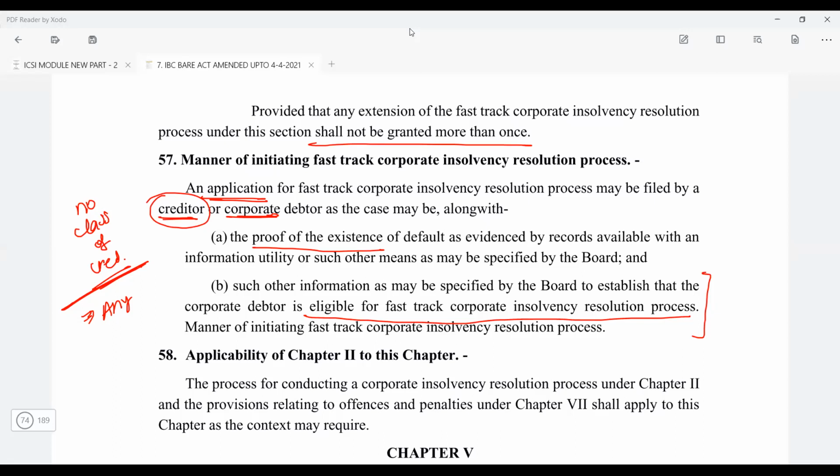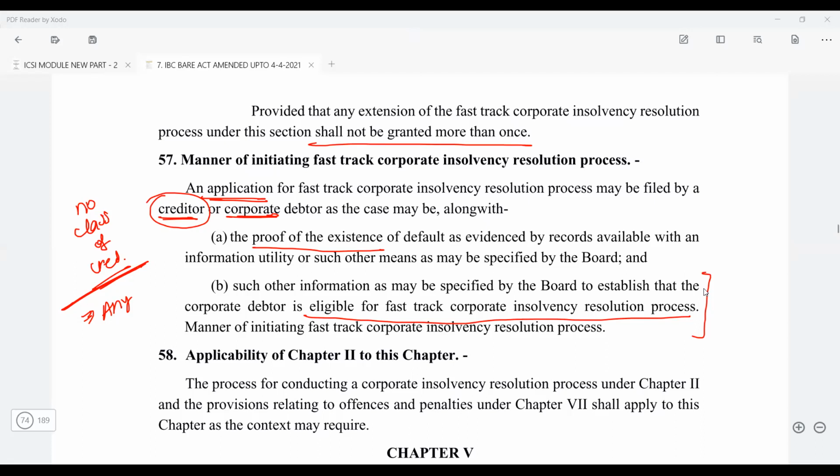Sir, it will be shifted to the normal CIRP process. Here it will be the duty of the resolution professional to file an application to the NCLT so that the entire process can be proceeded as per the normal CIRP process. Okay, got this? Yes, sir.